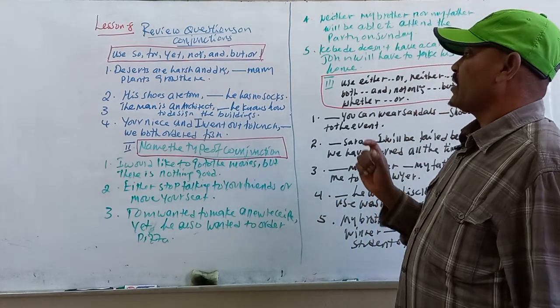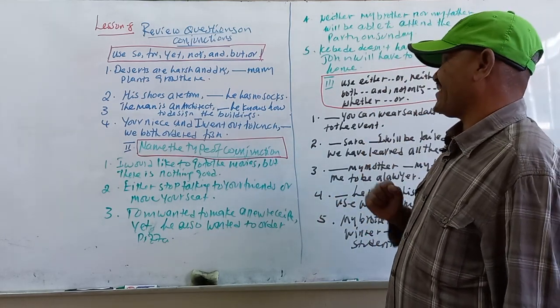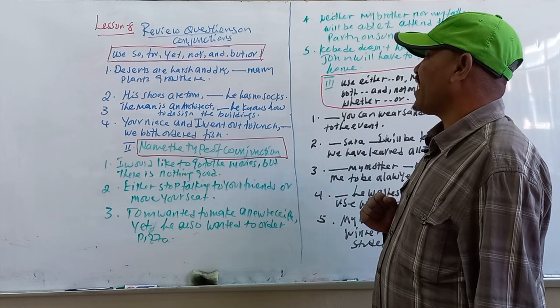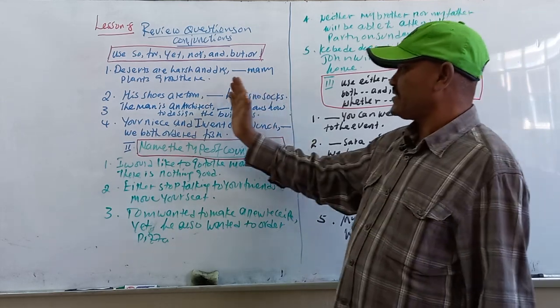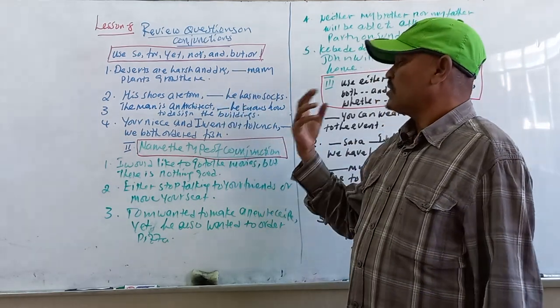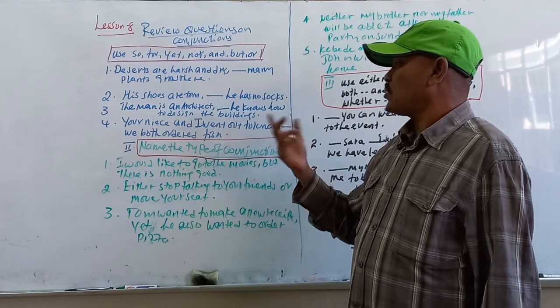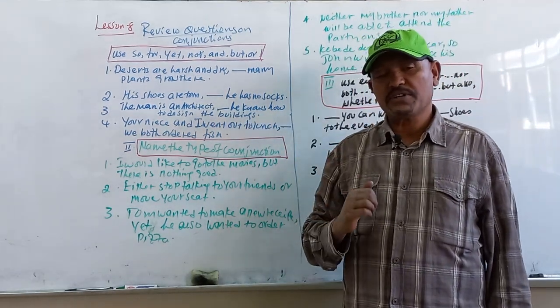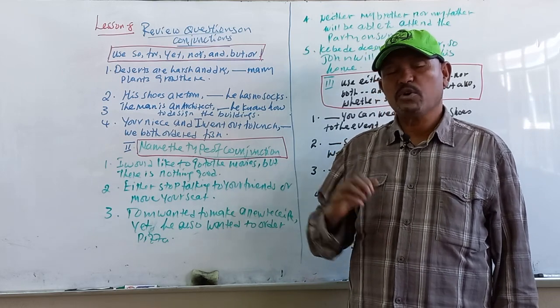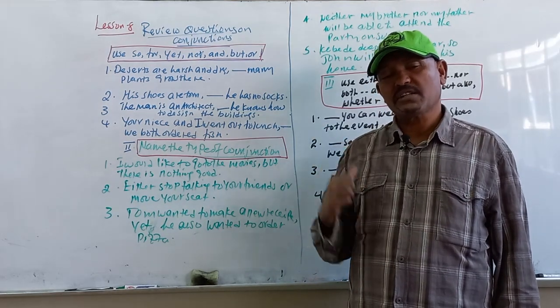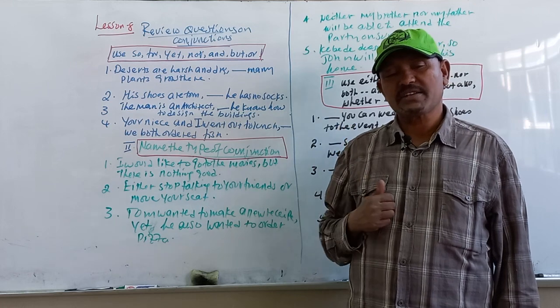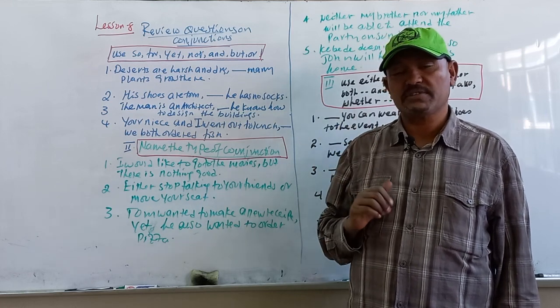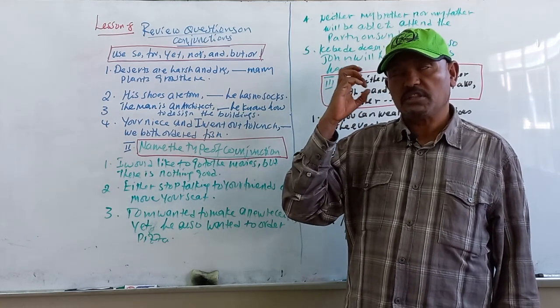Question number 3. The man is an architect. He knows how to design the buildings. An architect, one, he knows how, what is here? He knows how to design the buildings. Do you think this is the addition of the first clause, the opposite of the first clause, the result of the first clause, a negative alternative, or a kind of alternative? You have to think of that, please.